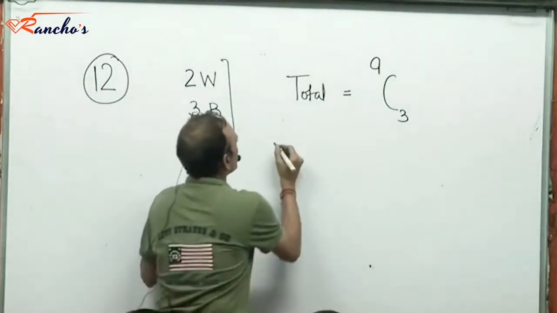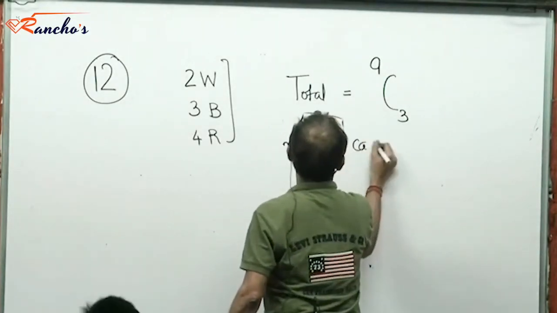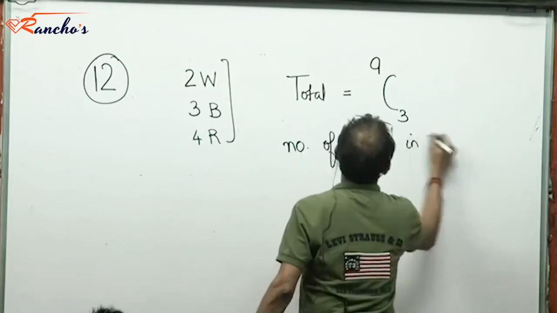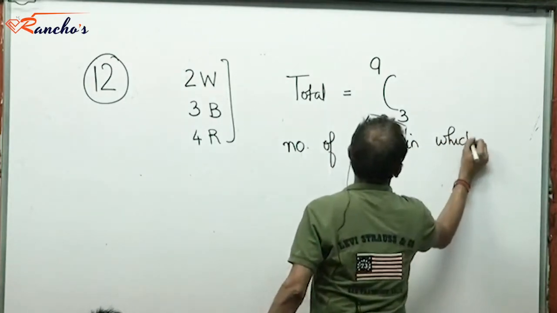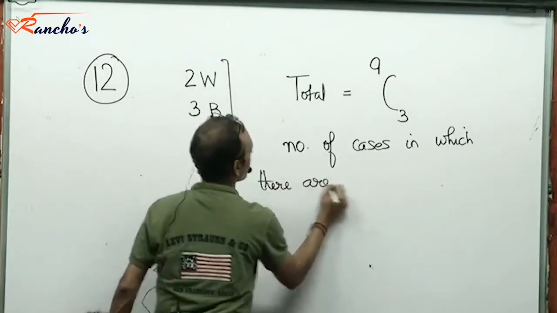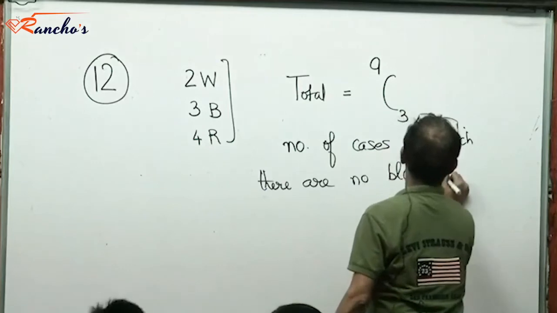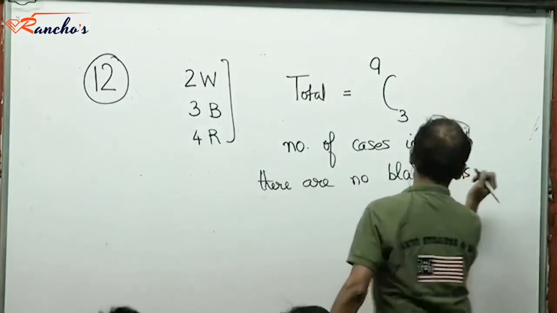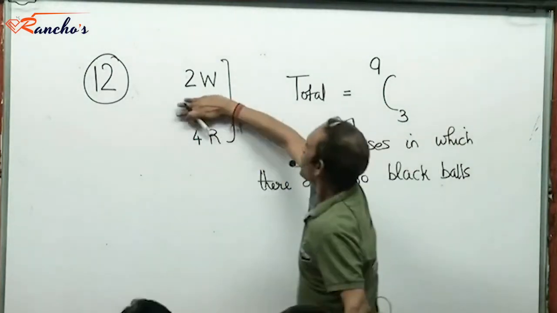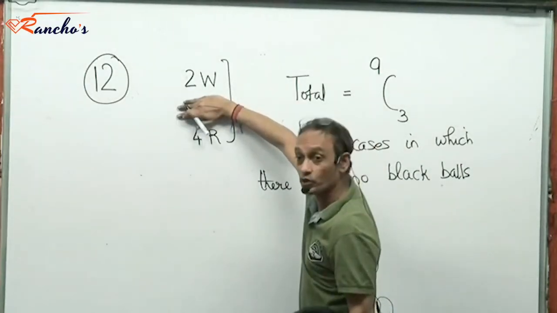So now let me find the number of cases in which there are no black balls. If I have to exclude the black balls, how many balls are there? 6.